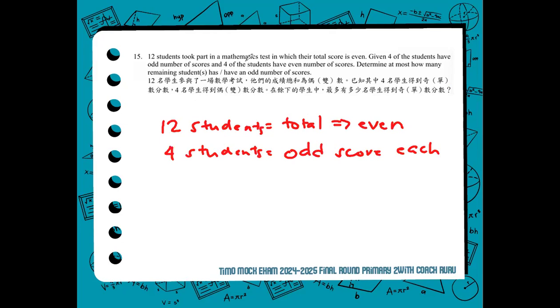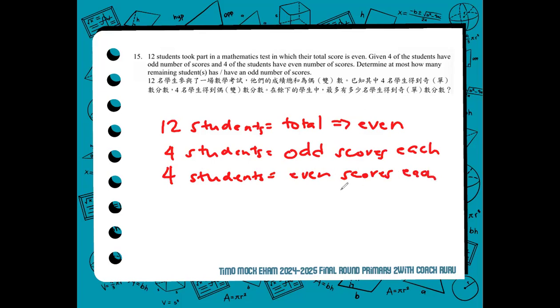Because it's written, 4 of the students have odd number of scores, not the total, but their scores are odd. And the other 4 students got even score each, right? Have even number of scores.